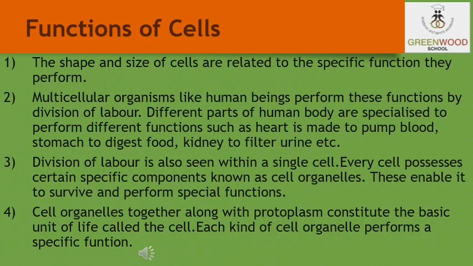Division of labor is also seen within a single cell. Every cell possesses certain specific components known as cell organelles. These enable it to survive and perform special functions. Cell organelles together along with the protoplasm constitute the basic unit of life called the cell. Each kind of cell organelle performs a specific function, for example, obtaining nutrition, respiration, clearing waste material or forming new progeny. Mitochondria is the organelle responsible for providing energy to the cell.